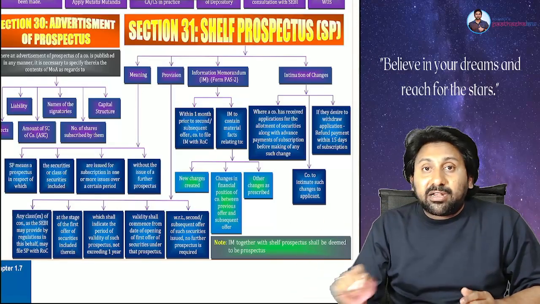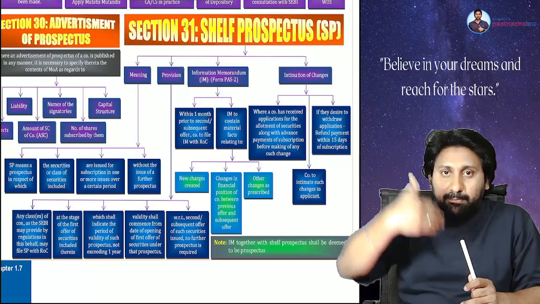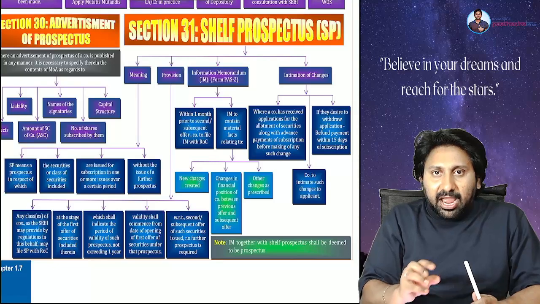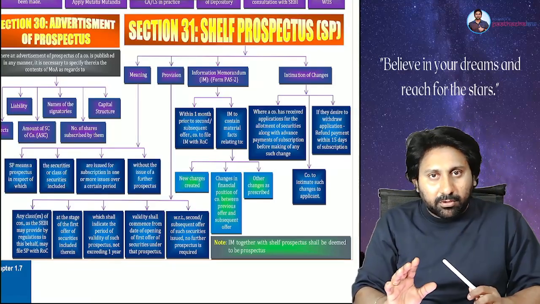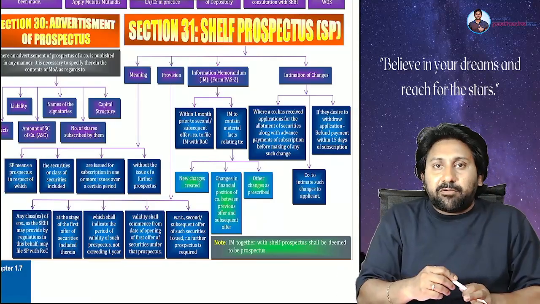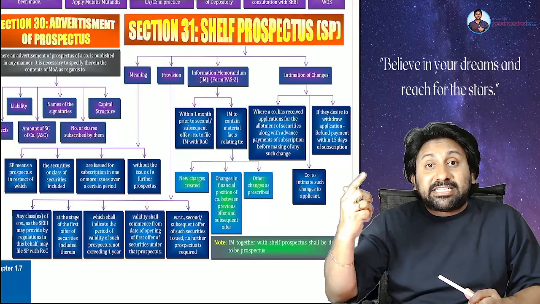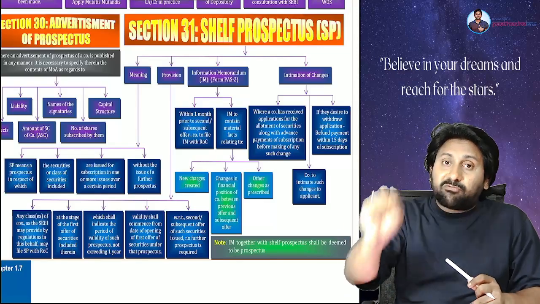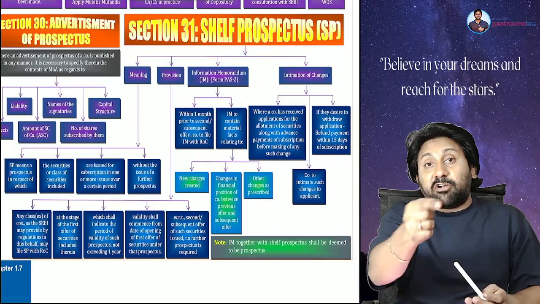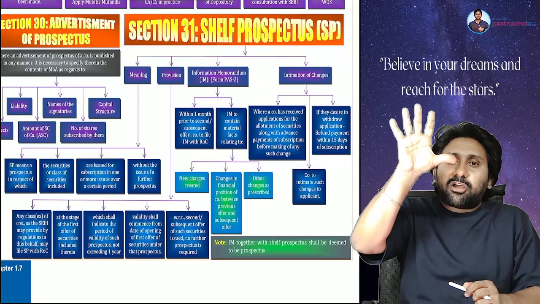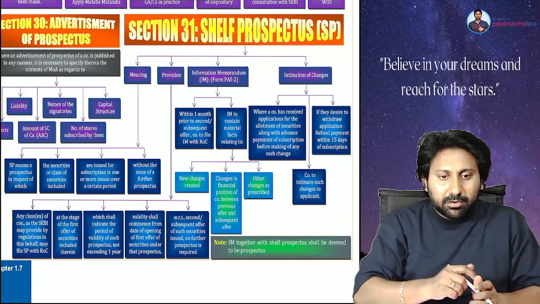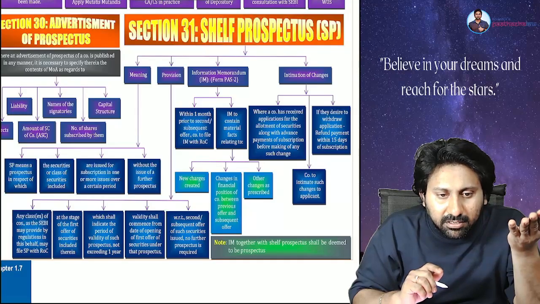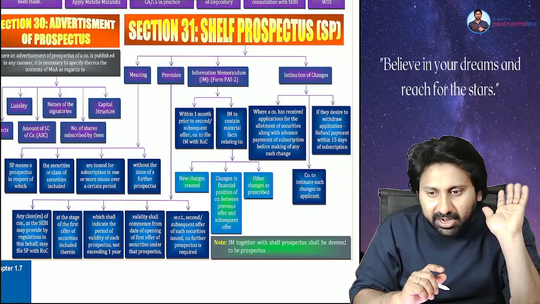Once I receive demand from the public, I will average it out. I will finally fix the number of shares and a final price. Kaushik Mukesh clicked on 125. If the real price is fixed at 126, I have to pay an extra 1 rupee on each share. If Kaushik Mukesh clicked on 125 and the final price is fixed at 120 only, I will get a refund of 5 on each share. Did you understand my point or not? I'm talking to everyone in the class. So this is the idea behind the red herring prospectus.